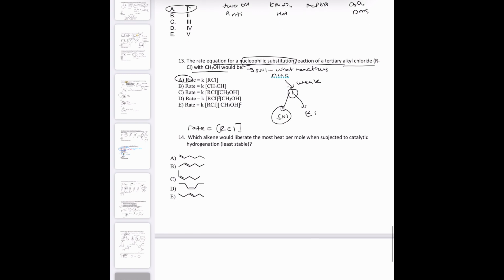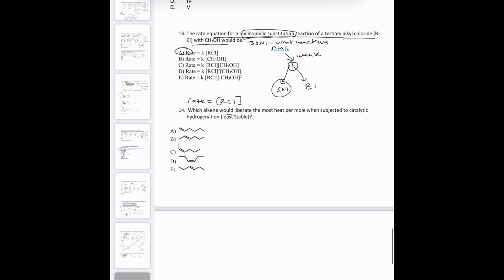Okay, and then which alkene would liberate the most heat per mole? So that's the least stable. So less substituted is less stable. Less stable, less substituted. And also between equally substituted, cis is less stable than trans.